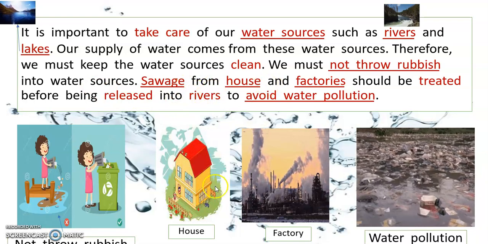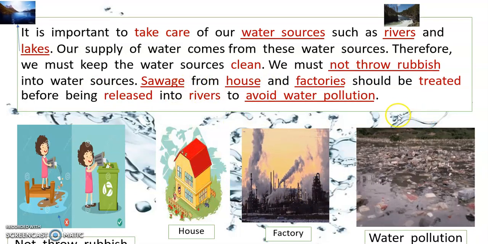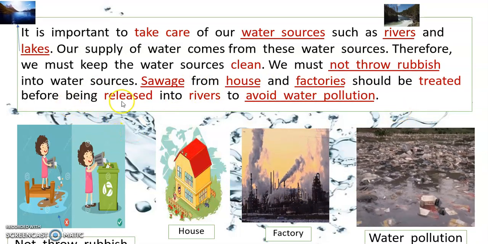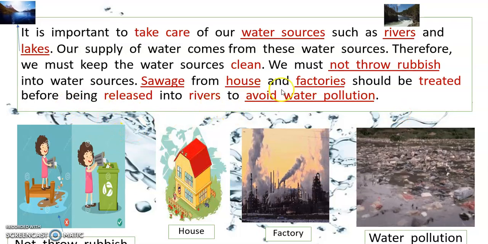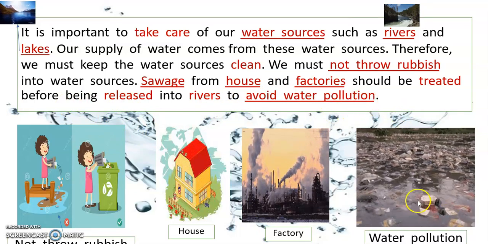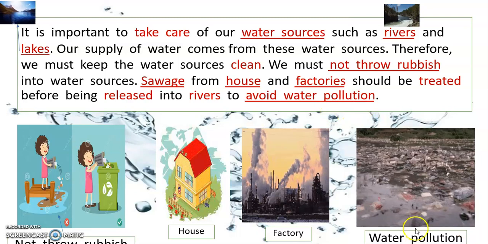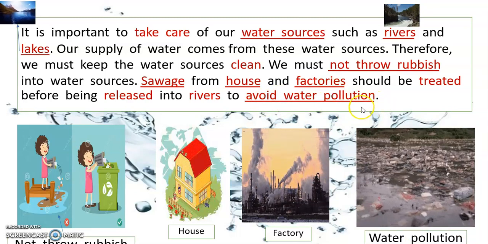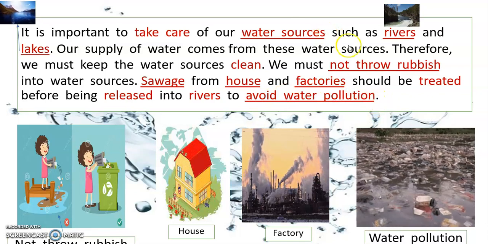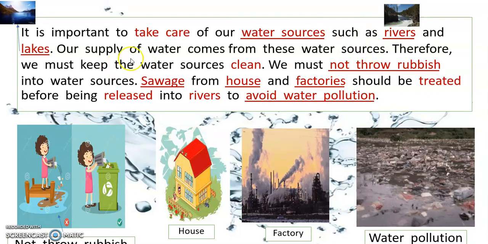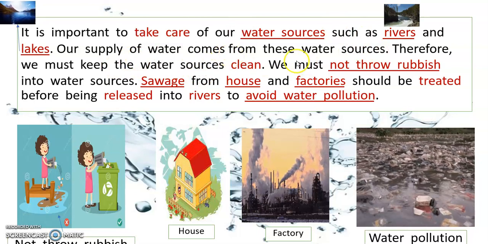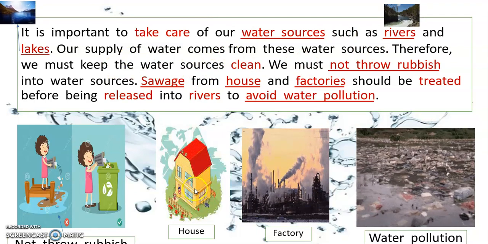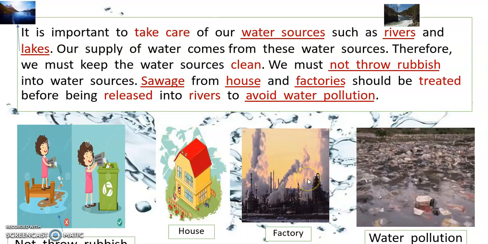Sewage from houses and factories should be treated before being released into rivers to avoid water pollution. This is called water pollution. So you need to avoid water pollution, because the sewage from factories and houses affects our sources of water.